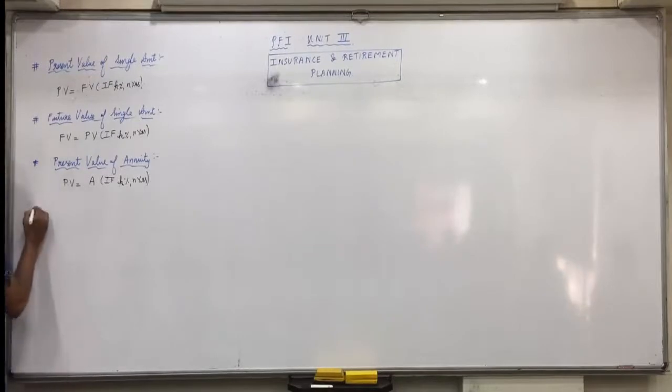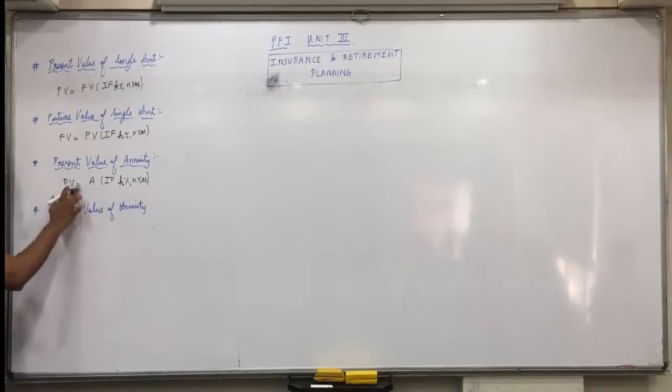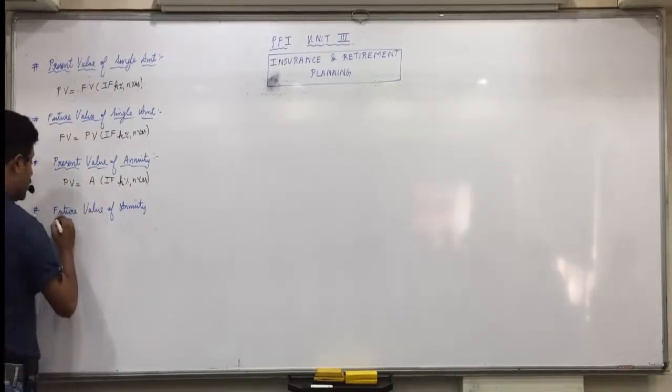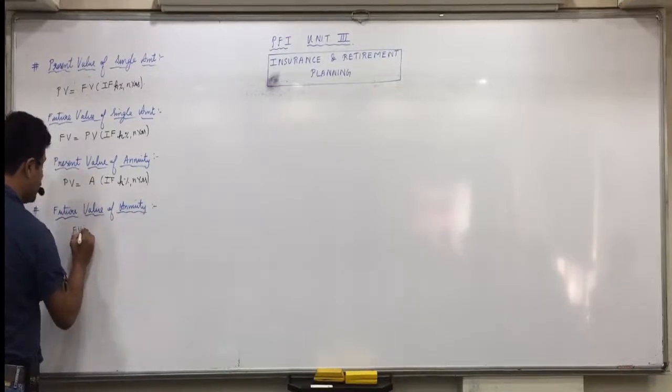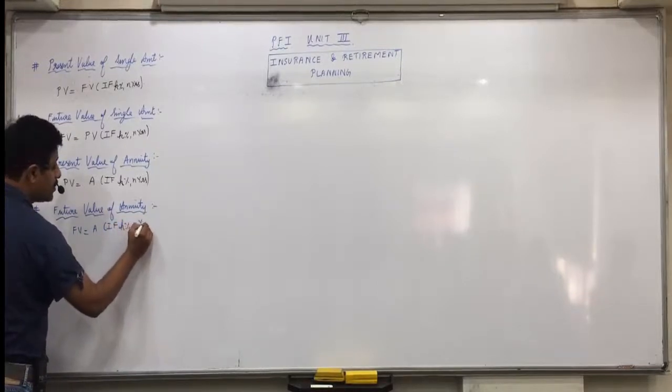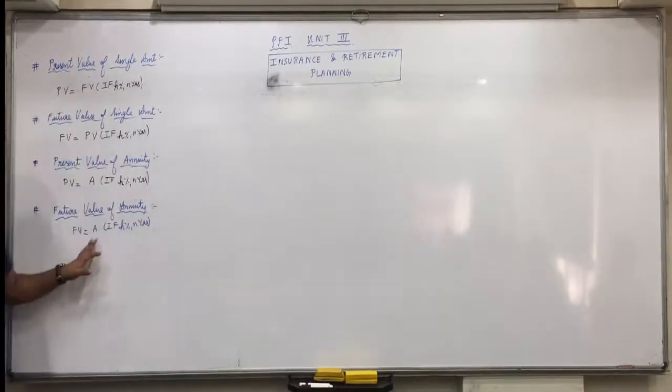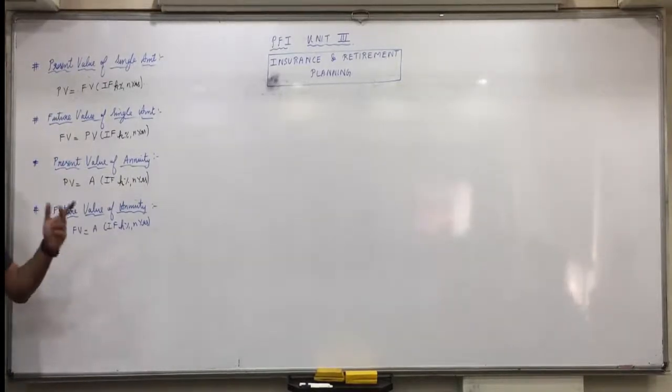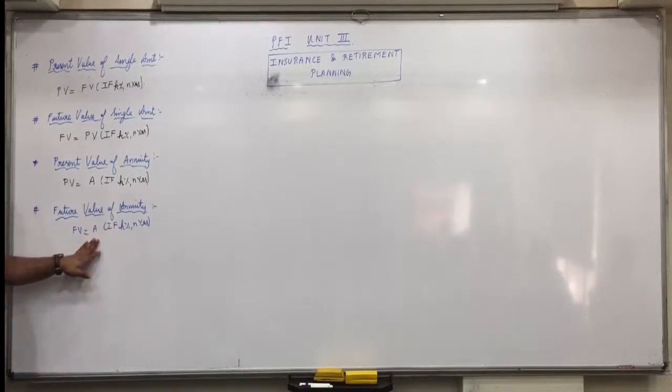And the last kind of question is future value of annuity. This can be used for both things. Either you have to find present value and the annual amount is given, or you have to find the annual amount and the present value is given. Either of the two will be given and one will be asked. Future value of annuity means future value is equal to A into the interest factor at k percent and n years. Now this one is mainly for retirement planning. Every year what amount should be saved so that after 30 years, 20 years, 15 years, so much amount is accumulated? Or else, every year you are saving 20,000 and how much amount will it accumulate after 15 years? That can also be asked. Is everyone clear with it?